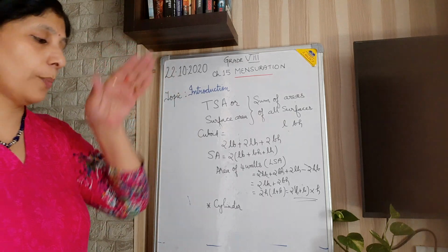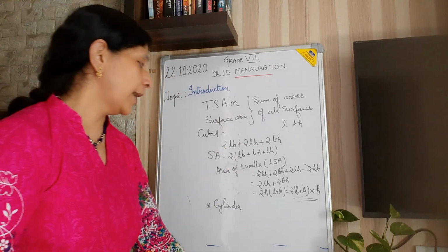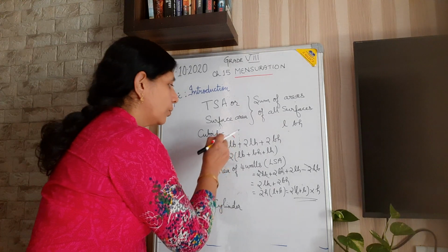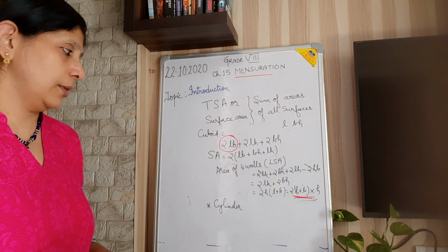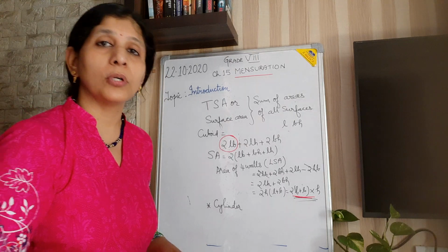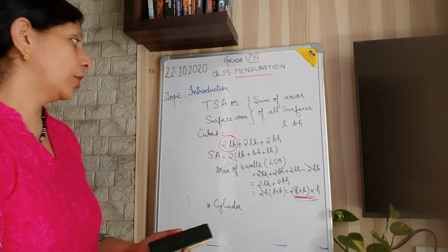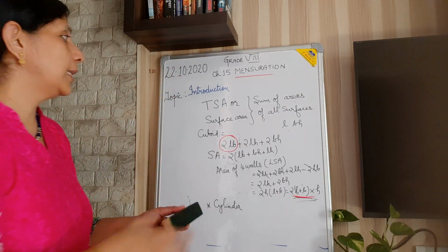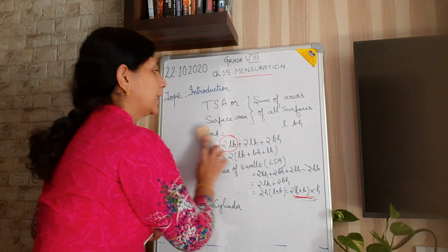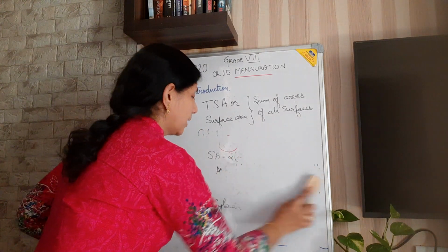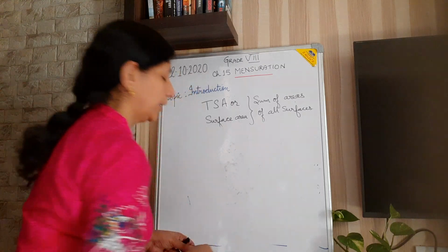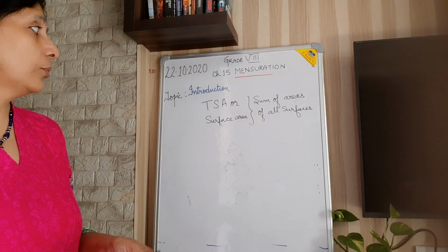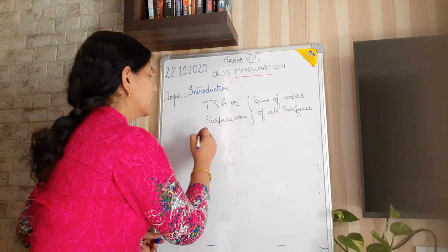If I take out the top and bottom, that is 2LB, I have taken this one out. So I got this answer as 2H into L plus B. Now this is the area of 4 walls of a cuboid. Now we are going for our cylinder. What is the total surface area of a cylinder? The cylinder, I have shown you, has two circles at the top and bottom, and it has a curved surface.